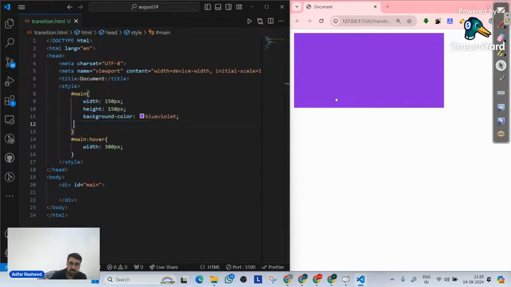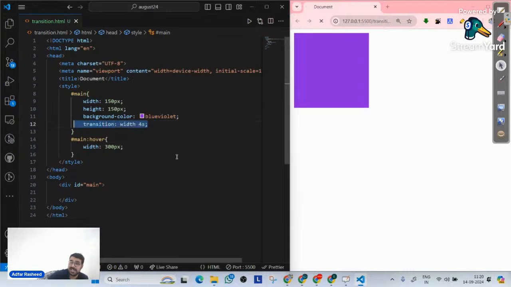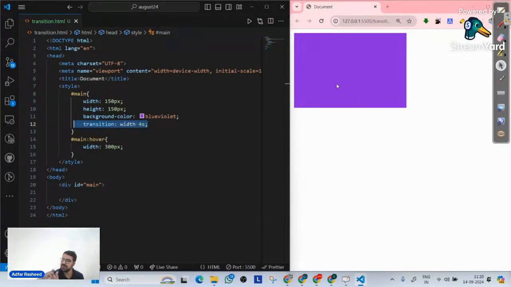If I remove this transition, see the difference. When I hover on it, it immediately goes to 300 pixels. But when I have transition, it will take the time that I have mentioned to go from this point to the transition style that I have. So when I hover on it, it actually transits. This is what transition means.